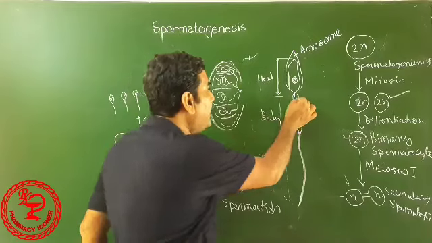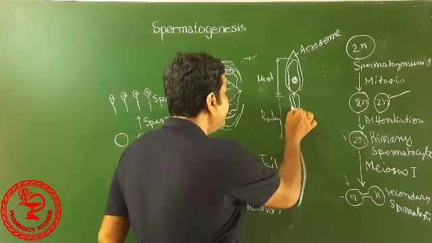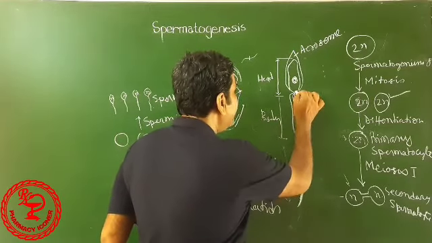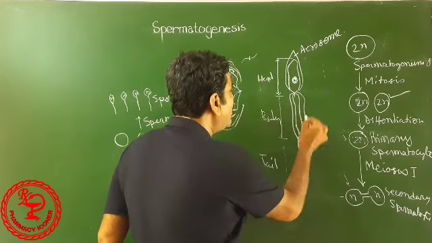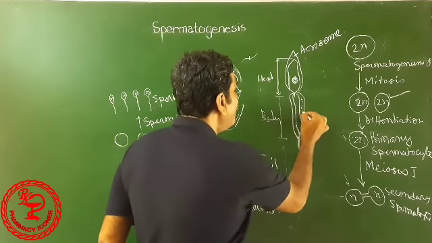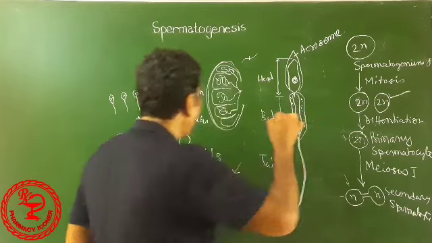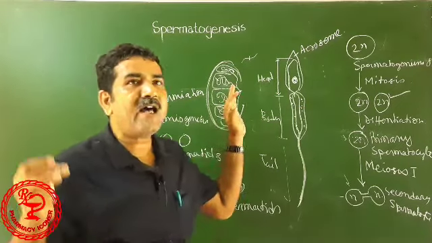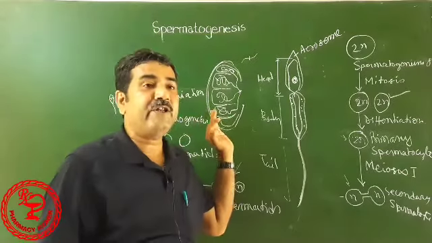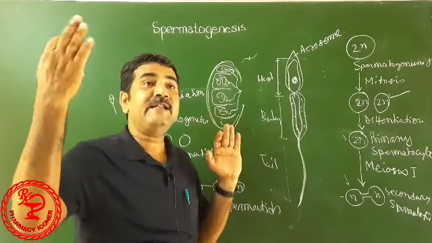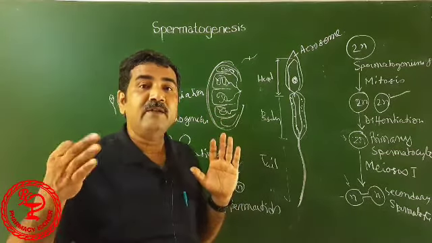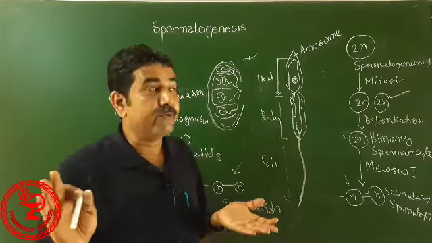Now, in the body, there are a lot of mitochondria. During maturity, after the release of the sperm into the lumen, further maturity occurs. Even when it is in the epididymis, maturity continues.